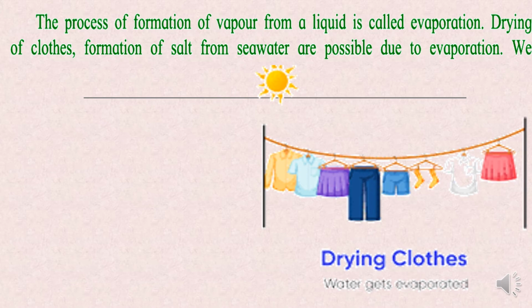Now why is it happening? Because the amount of water which is there is evaporating. ठीक है? It is forming vapors and going into the environment, and that process is called evaporation.